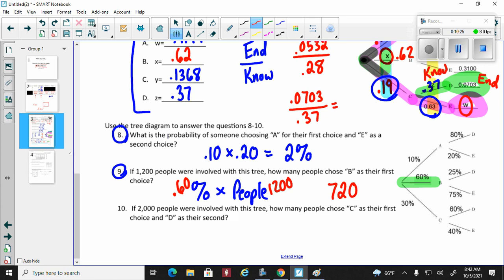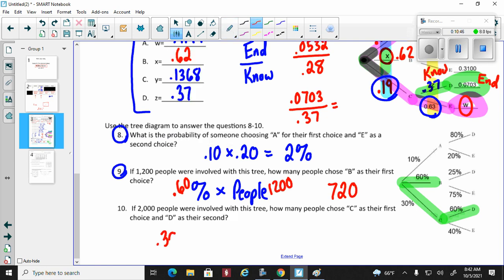All right, question number 10, same exact thing, except now you're working through the tree a couple times. If 2,000 people were involved in the tree, how many people chose C as their first and D as their second? All right, so C as their first is 30%. D as their second is 60%. So I got to multiply these two together.